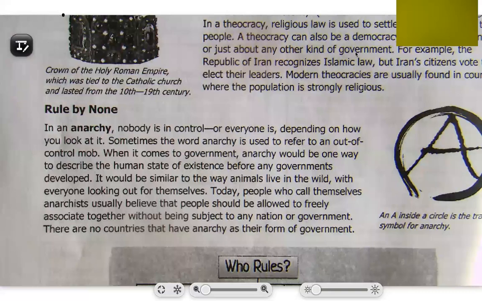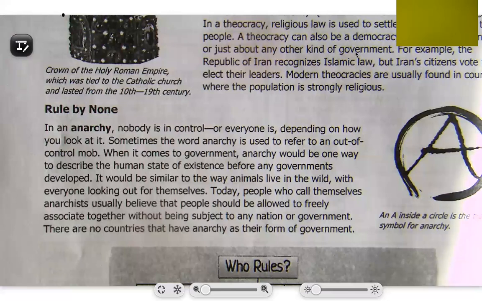Lastly, we have rule by none, anarchy. So in an anarchy, nobody is in control, or everyone is, depending on how you look at it. Sometimes the word anarchy is used to refer to an out-of-control mob. When it comes to government, anarchy would be one way to describe the human state of existence before any governments developed. It would be similar to the way animals live in the world, with everyone looking out for themselves.